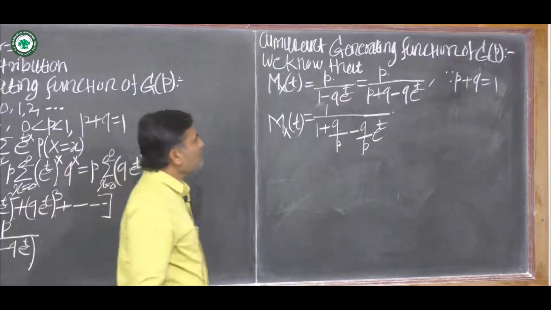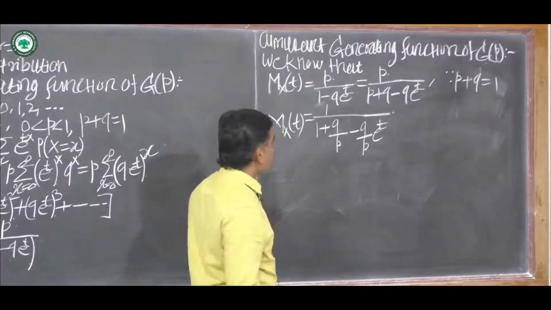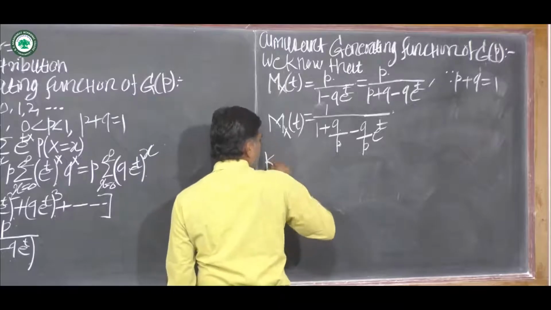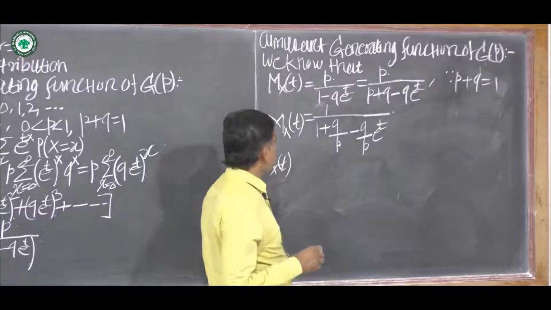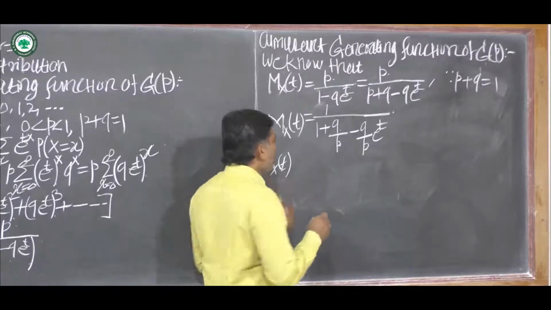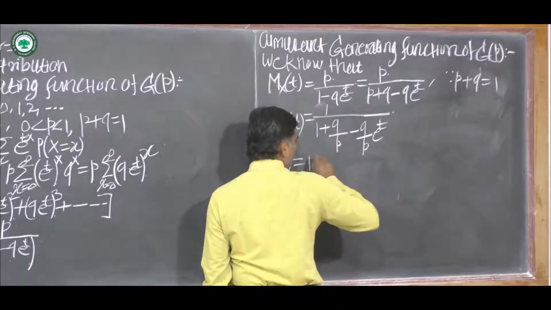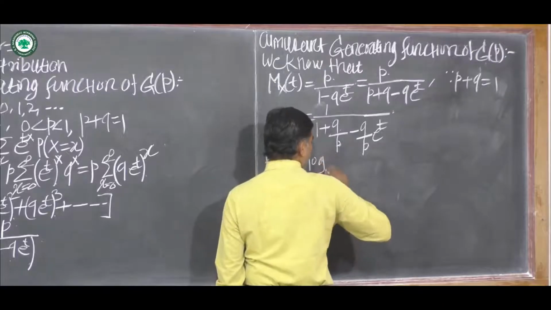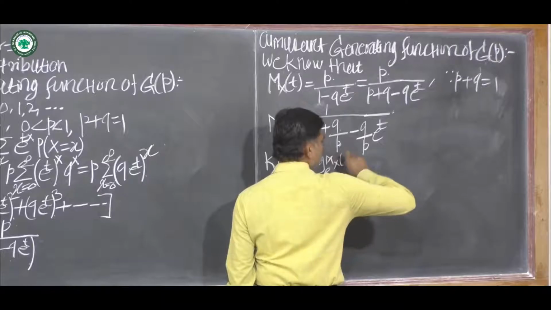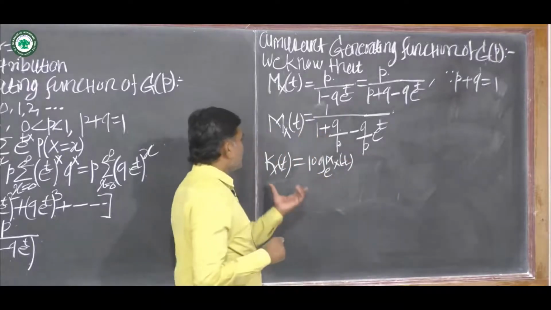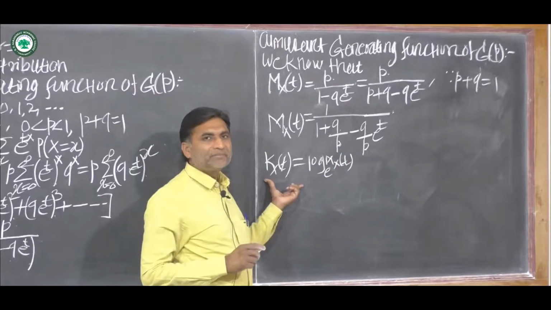By definition of cumulant generating function, Kx of t, this is the notation for cumulant generating function. Kx of t is equal to log of MGF. This is the definition of cumulant generating function.